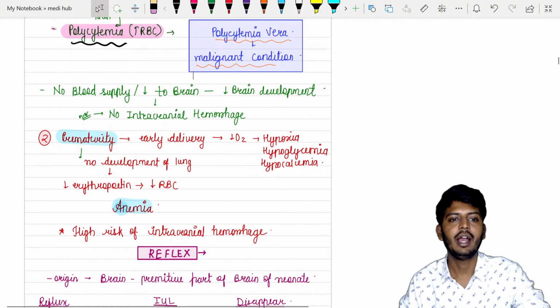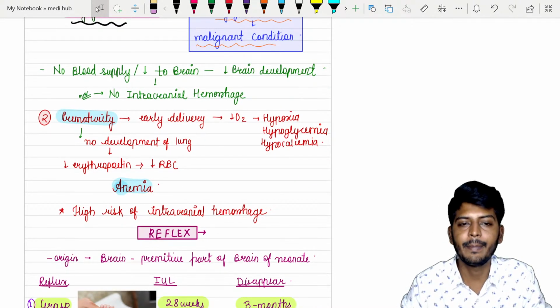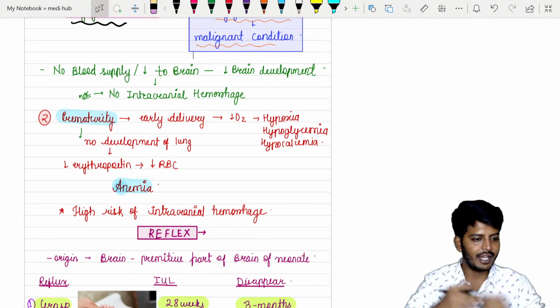If there is no blood supply to the brain, automatically the brain can also get injury. But the most important, if the baby is not getting